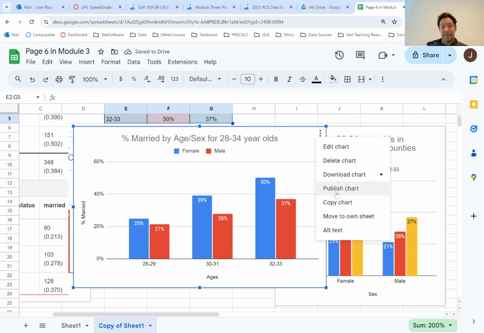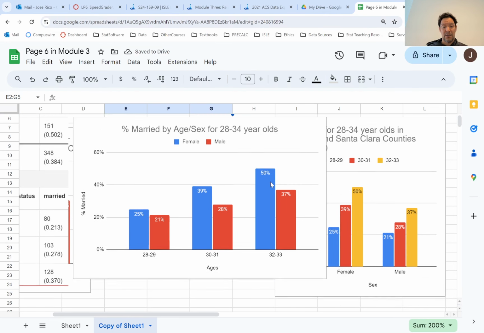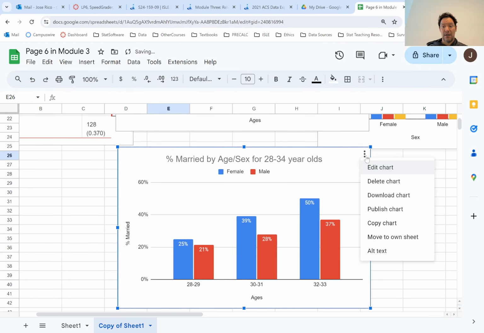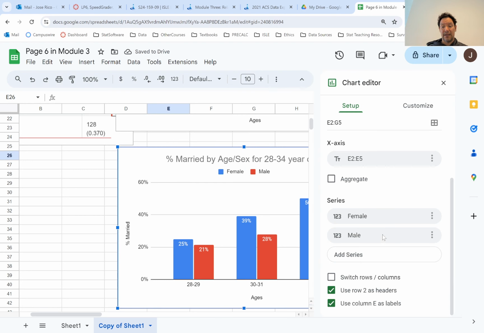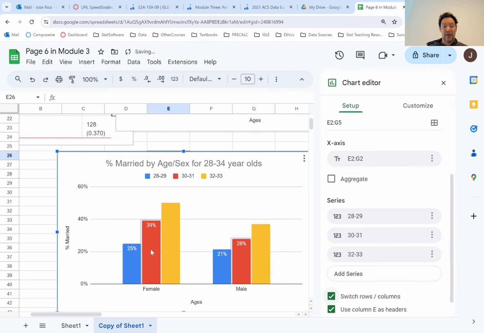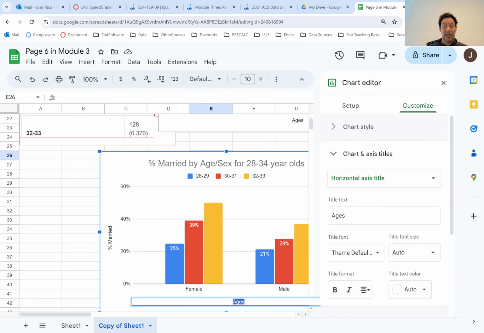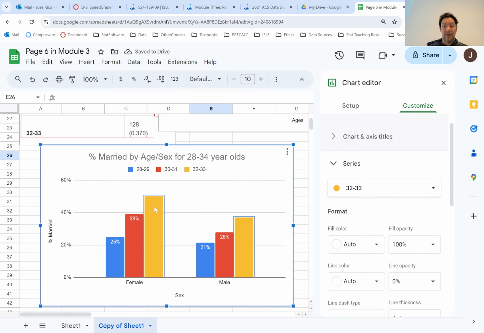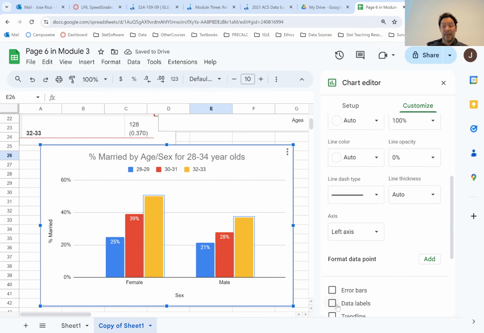I can make a copy of this chart. Let me see. Paste it. So here's a copy of the chart. And one of the things I can do is go to edit the chart and switch the rows and the columns. That'll change the way we group the two extra variables. So here we group by sex instead of grouping by age. So now this would be grouped by sex. And it just gives you a different way to look at the data. Again, you'll notice I don't have my series labels here. You can add the series labels, add in the data labels.